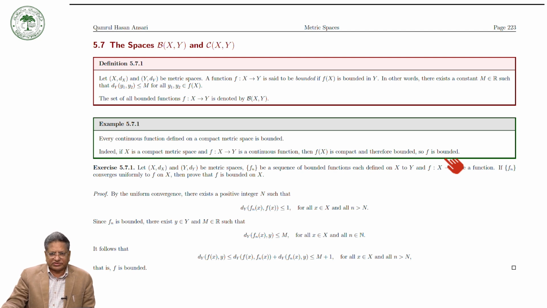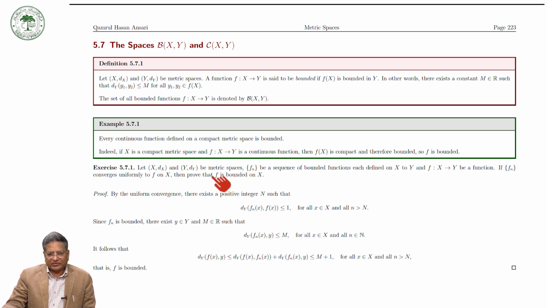Now we have an exercise. The exercise says that if f_n is a sequence of bounded functions defined on a metric space X to a metric space Y, and f is a function from X to Y, and if f_n converges uniformly to f on X, then f is bounded.